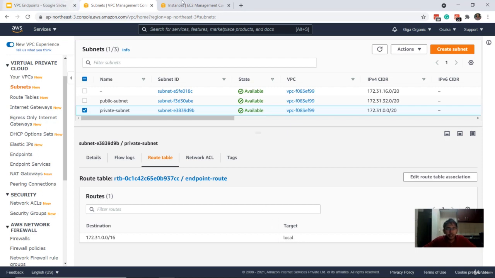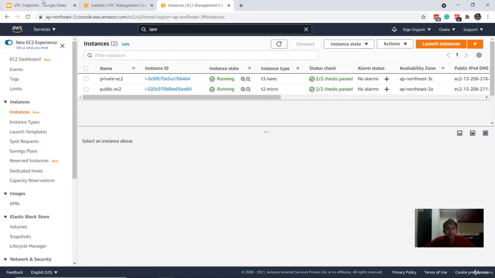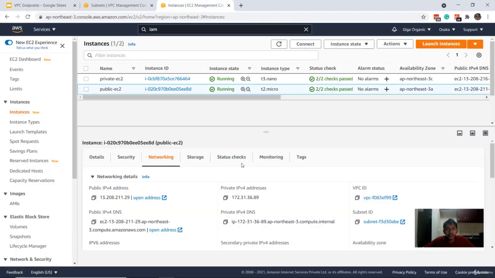So let's do one thing. What we'll do is connect to the private EC2 instance here. Now, since this private EC2 instance does not have any internet route, we cannot directly connect to it. So we'll first connect to the public EC2, and from the public EC2, we'll connect to the private EC2 instance. So let's go ahead and quickly connect to the public EC2 instance here.